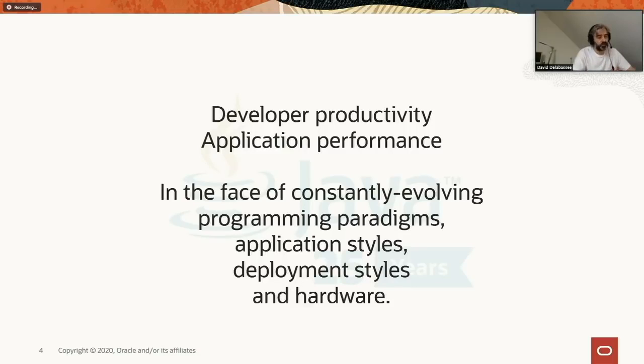Those days, for example, we have more and more cores in our machines. We have more and more memory. We have vector support directly built into general purpose computers. We have multiple level cache when it comes to memory, and so on and so on. So this is basically how Java has evolved for the last 25 years, and this is how it will continue to evolve.